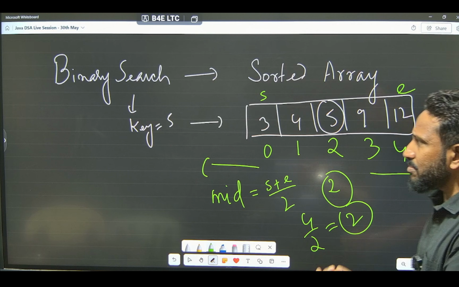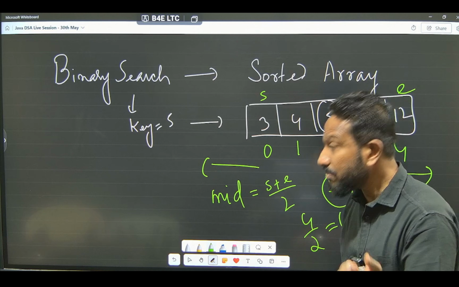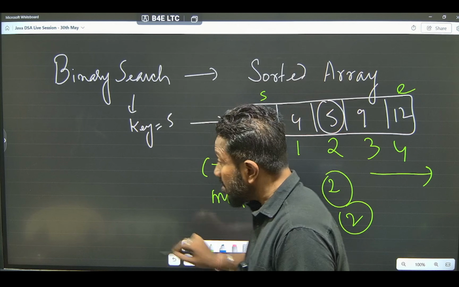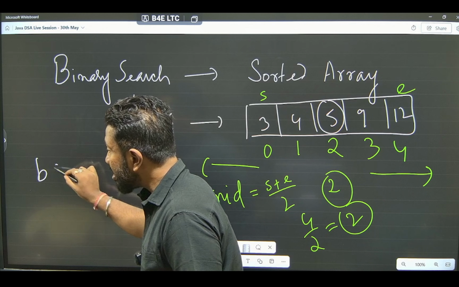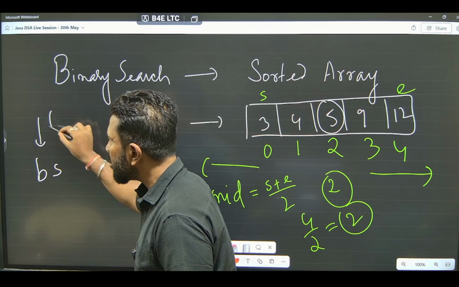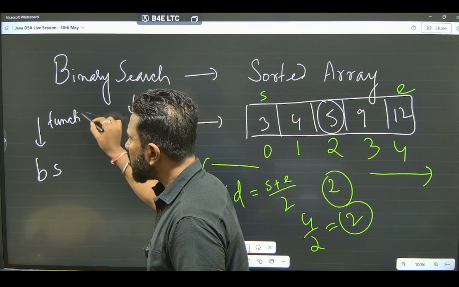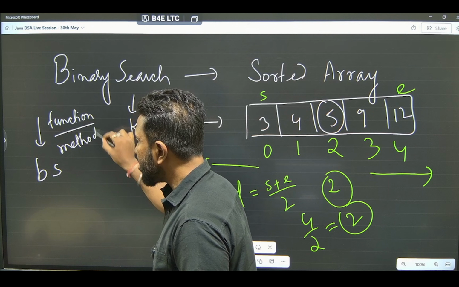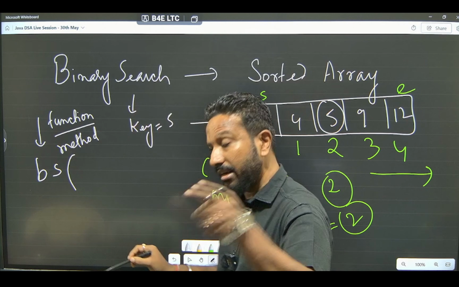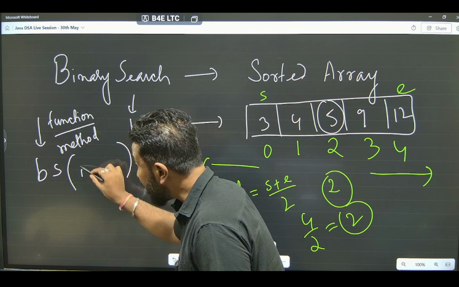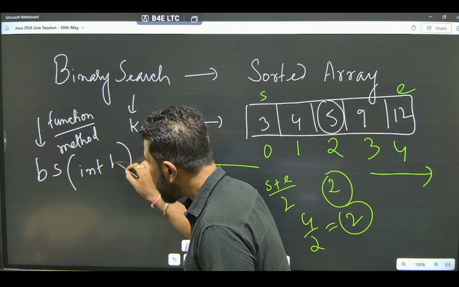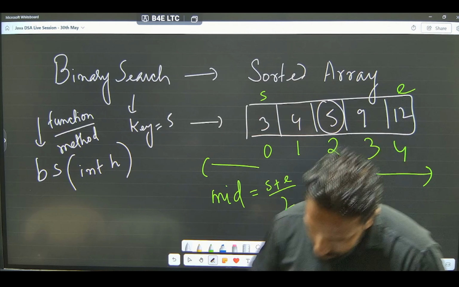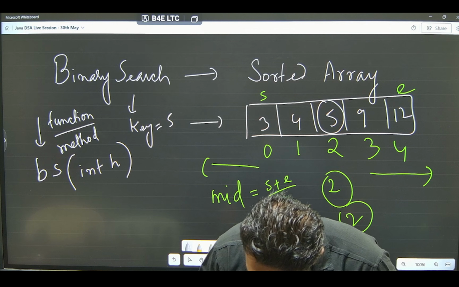Everyone knows the simple idea of using binary search, but in our question, try to understand what is happening. We are trying to find binary search. Say this is the function, or in case of Java, obviously we call it a method. In this case, we are trying to find binary search, but on a number n.